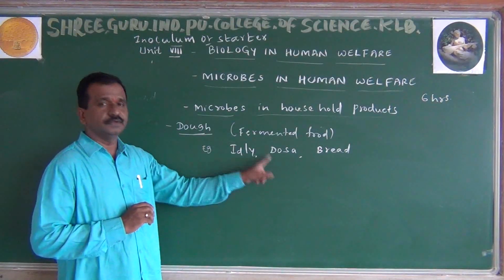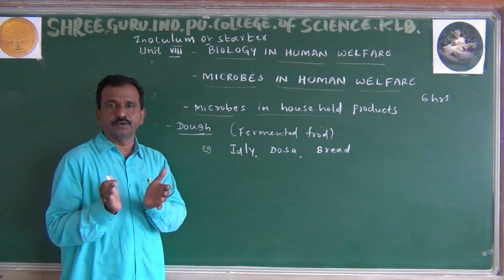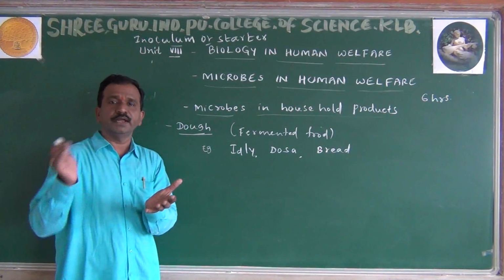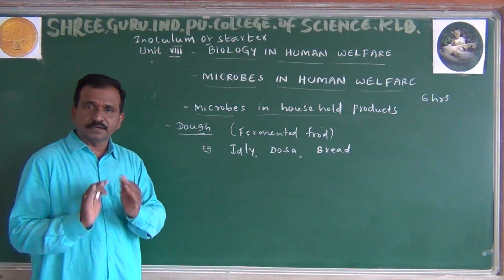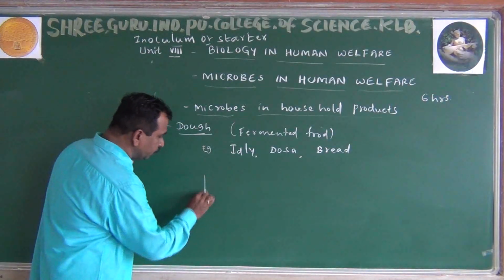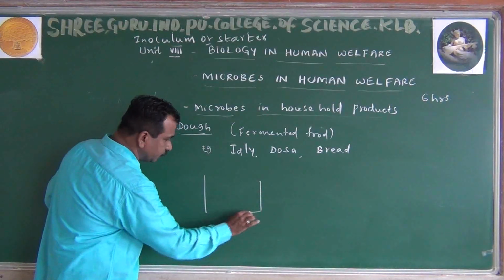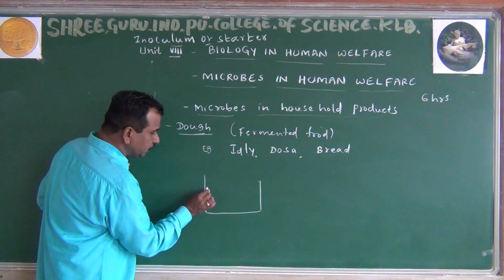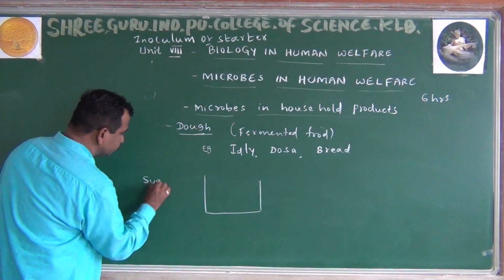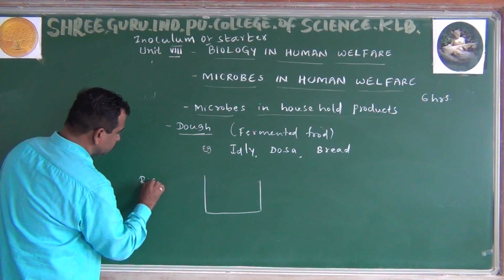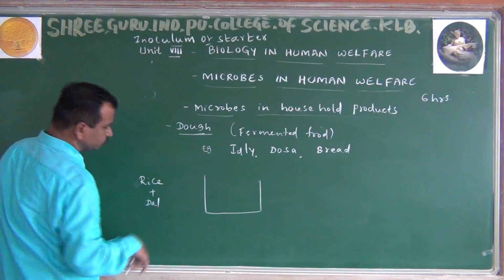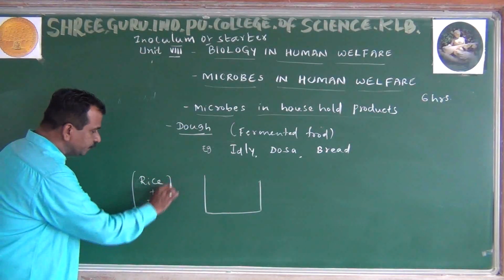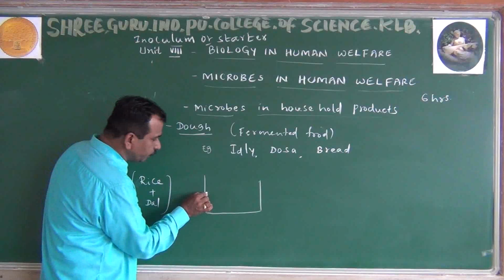Simply, I will tell you how we are preparing idli and dosa. You can observe that normally rice flour is going to be found. Rice flour, and what we are observing is that we normally add black gram, urad dal. The important part we have to understand here is what is supposed to be taking place and how the microorganisms are going to be existing. Now we have rice plus dal, black gram, that is going to be mixed.